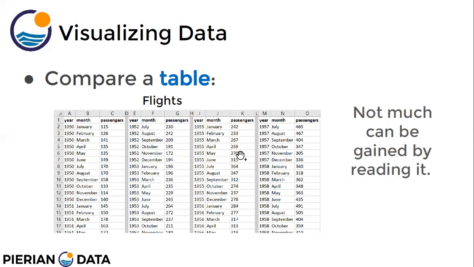So what is the highest number of passengers, lowest number of passengers, which month has the most number of passengers traveled, right? This is data from a data set which we have practiced in one of our data science exercises, right? You can watch the channel videos under data visualization in Python. There you will find the same data set, right? So now not much can be gained by reading it.